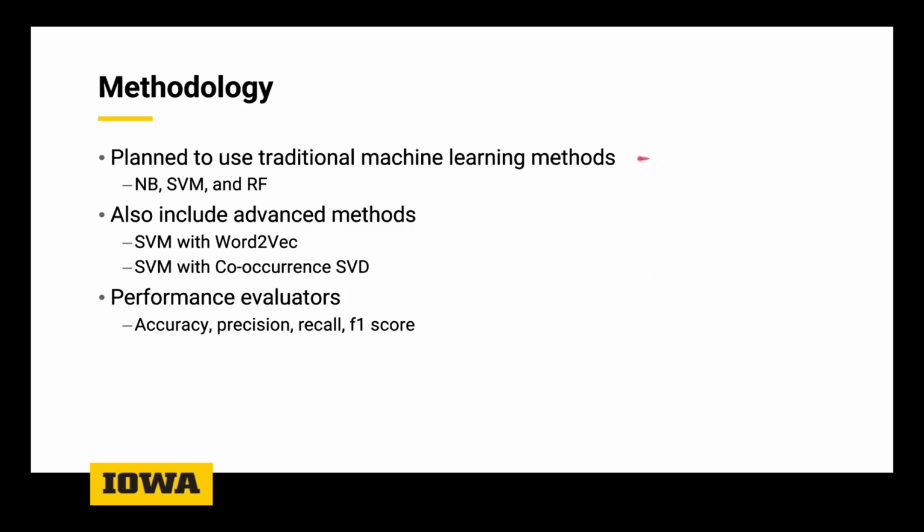As for our methodology, going off of our literature review, we wanted to have a few baseline models. What we used were the traditional methods like naive Bayes, support vector machines, and random forest trees. Then the two advanced methods that we intended to explore are word2vec with an SVM model, and an SVM model with co-occurrence singular value decomposition. For performance evaluators we used the four usual: accuracy, precision, recall, and F1 score. The main one we followed was F1 score, which takes into account the precision and recall.